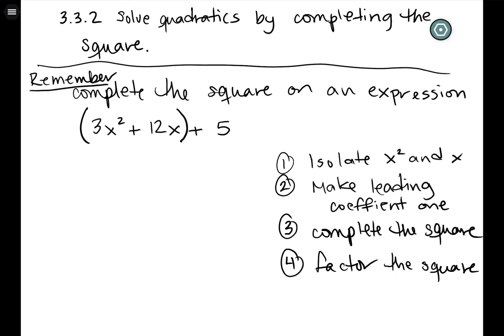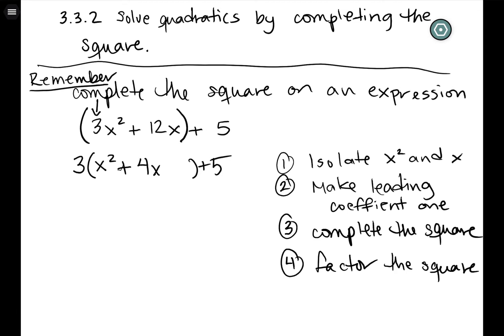The second thing, and usually I do these two both at once when we're working on an expression, is to make sure that the leading coefficient is 1. The leading coefficient is the one hooked to the biggest power of your variable. So I need to do that in this case by factoring out a 3. Plus, there we go. Okay, and we're just ignoring that 5. That's the whole isolate x squared and x part.